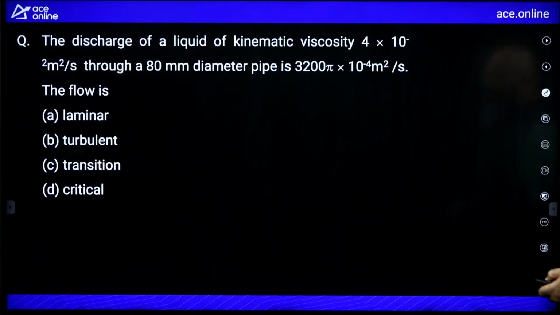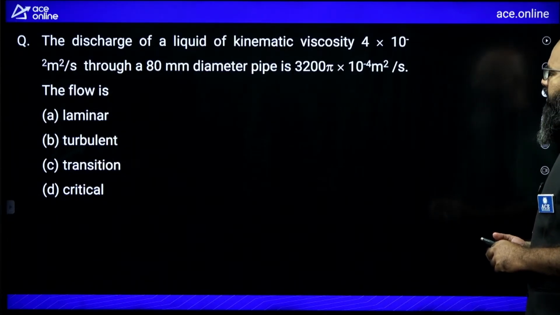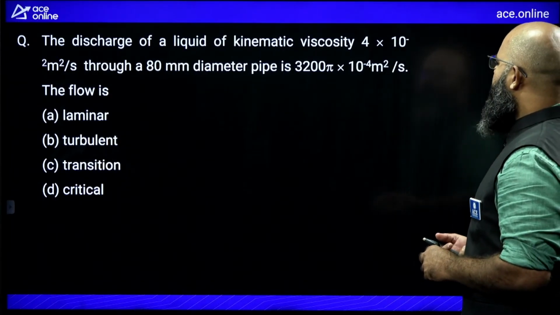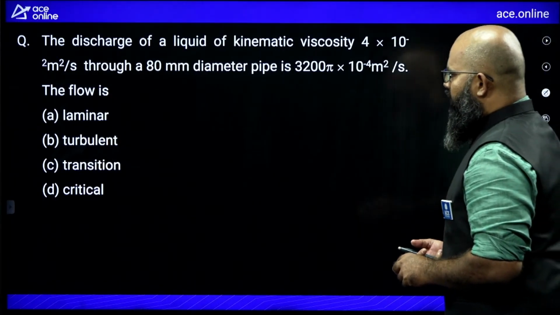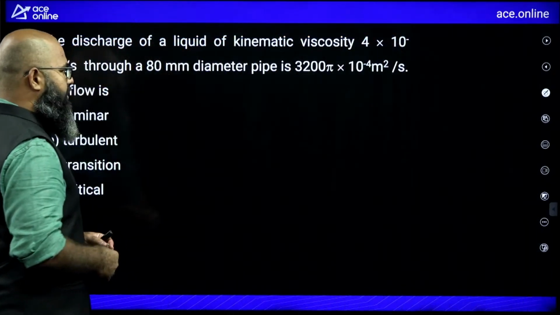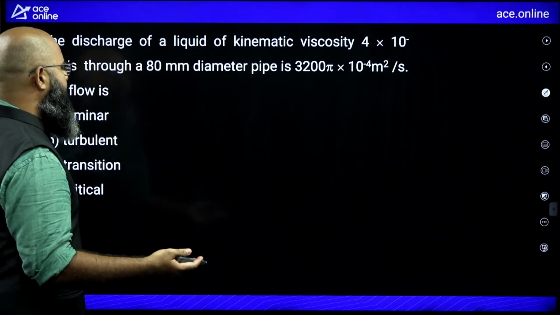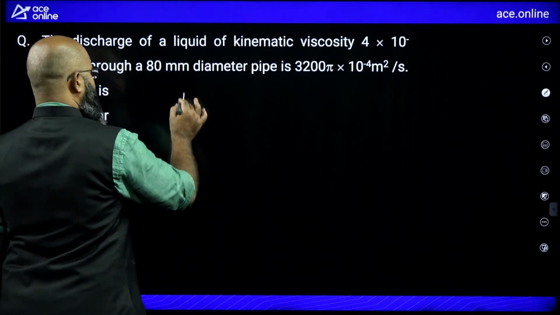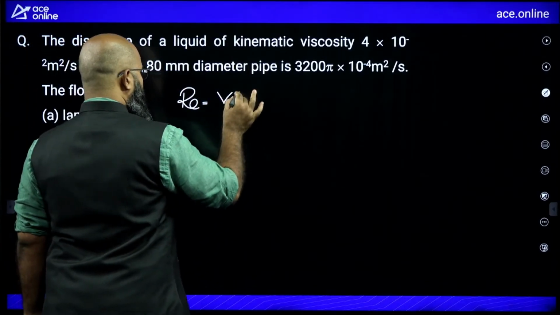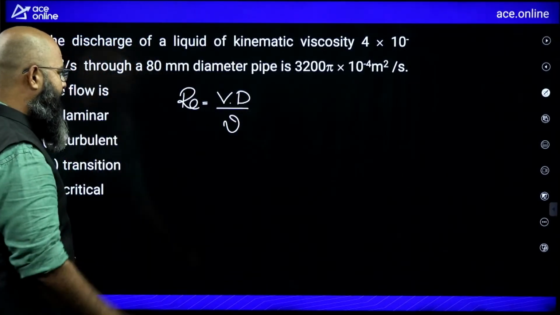Moving further. The discharge of a liquid of kinematic viscosity 4 into 10 power minus 2 meter square per second through an 80 mm diameter pipe is 3200 pi into 10 power minus 4 meter cube per second. What kind of flow do we have over here? He's asking. So we need the Reynolds number. Reynolds number is equal to V into D by nu. This is the value of Reynolds number we are having.